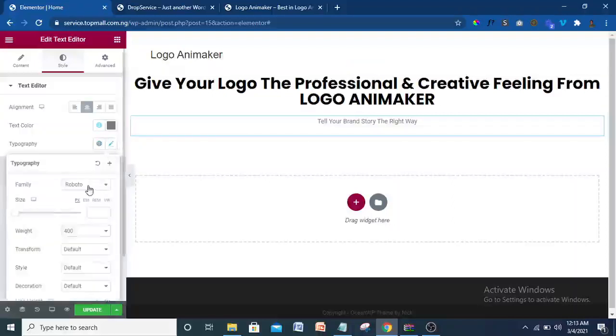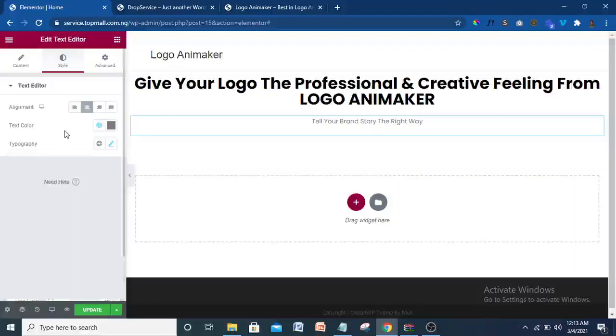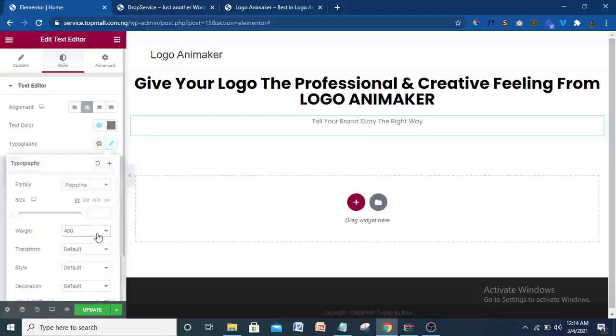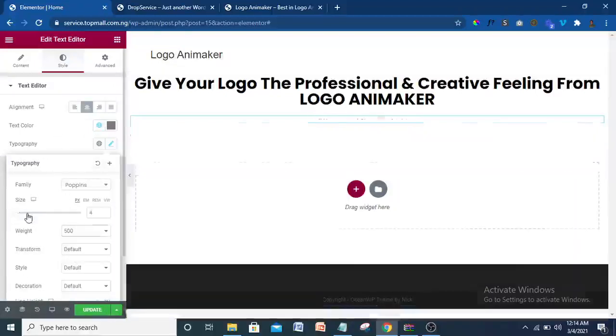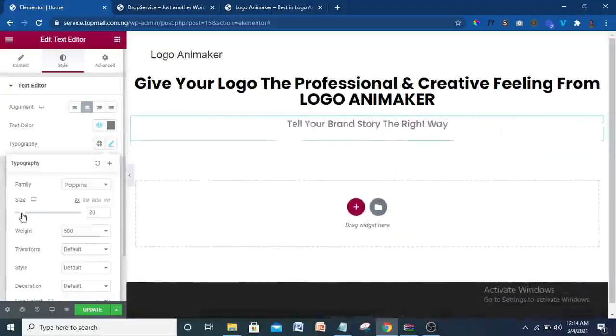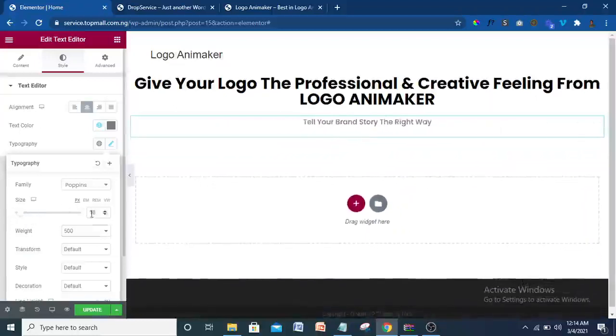Then let's come to typography. Let's give it the same font. It's always advisable that if you want to use fonts, make sure you use one or maximum two, so that your website will be consistent. All right, come back to typography here. Let's give it a weight of 500, a bit thicker, just a little thicker, and let's give it a size of, let's say, 15 or 16. Let's make it 15. That's small too, but I think that is okay.